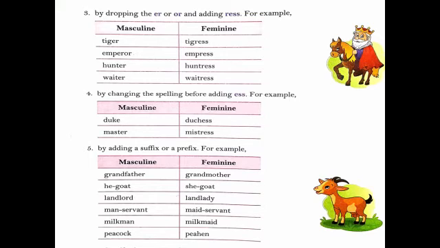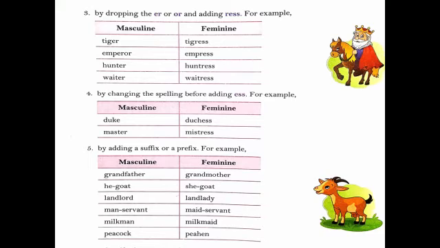There are other ways of forming the feminine gender, by adding ress to words ending in er or or. For example, tiger, tigress. Over here we remove er and we put ress in tigress. Emperor, empress. In emperor we remove or and we write ress to make it feminine gender. Hunter, huntress, waiter, waitress.